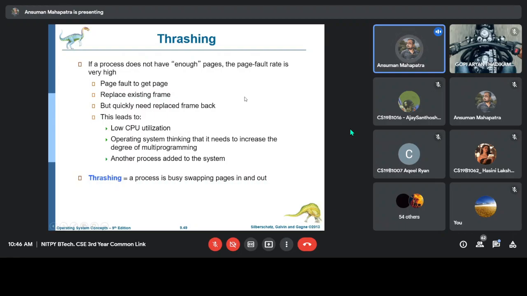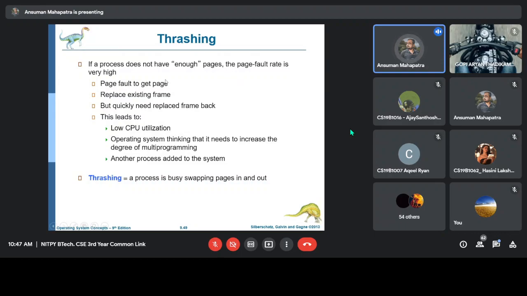So the operating system will think that there is very low CPU utilization, so let's bring some more programs into the RAM and increase the degree of multi-programming. The operating system will keep on adding more processes into the RAM.